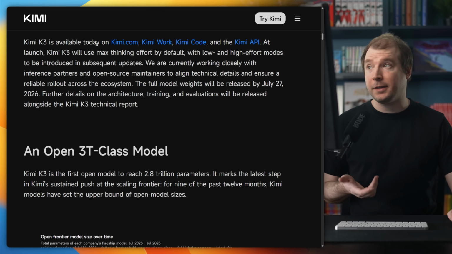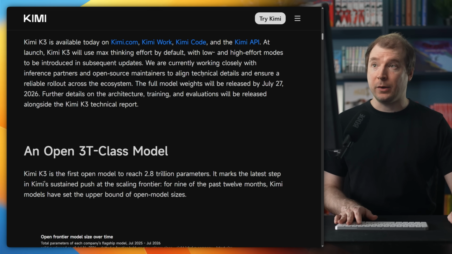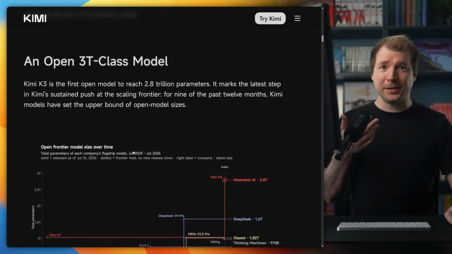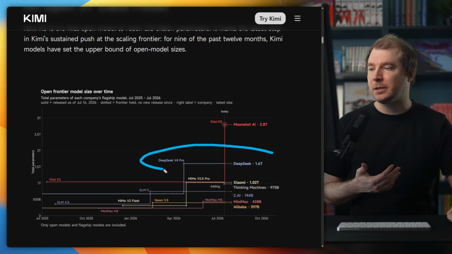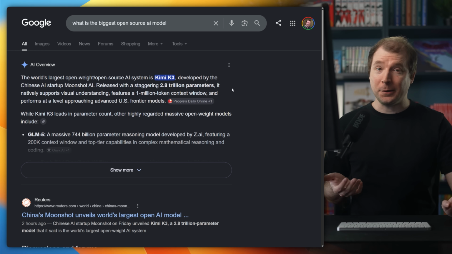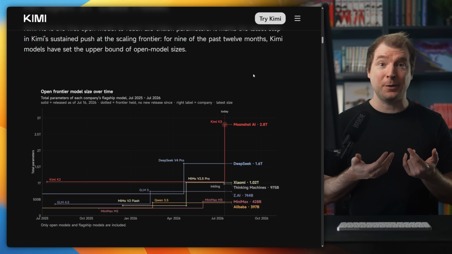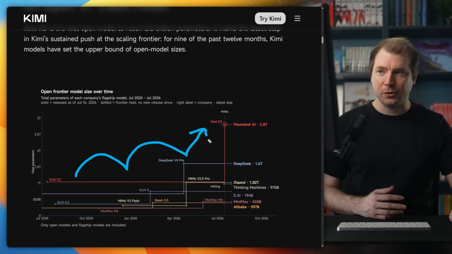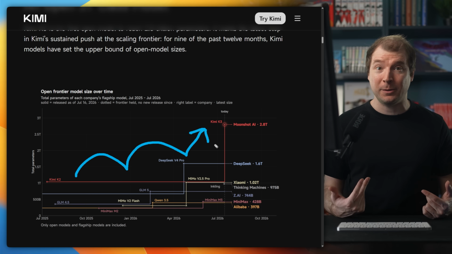If you want to start using it, it's already available here inside of Kimi Code, Kimi Work, Kimi the website, as well as their API. And when it comes to open source and open weights, I'm pretty sure it's the biggest model at 2.8 trillion parameters, with the largest behind it being DeepSeek at 1.6 trillion. Actually, I double checked this on Google, and as far as Google AI says, it is the largest, which is absolutely insane. The massive leapfrog it has over the previous models, to a point where I really wonder just how many Mac Minis is required to be able to run this thing.